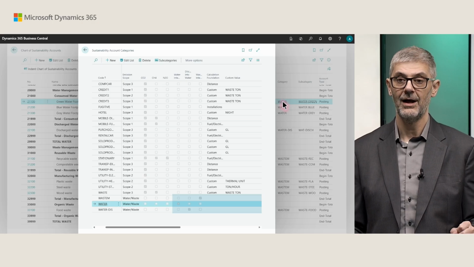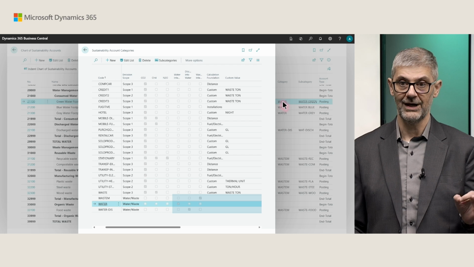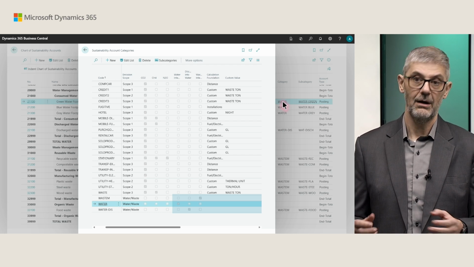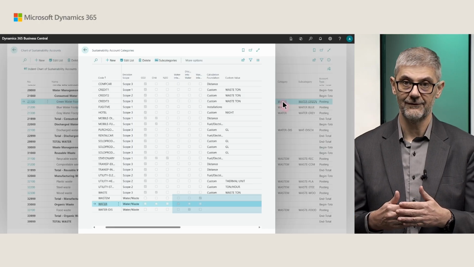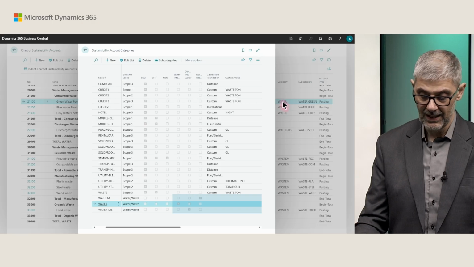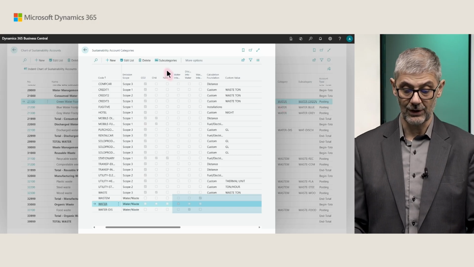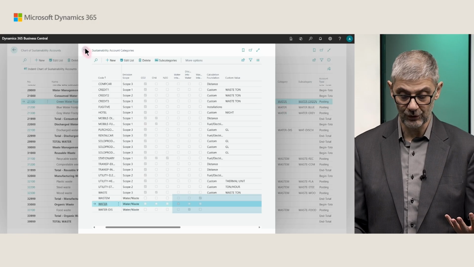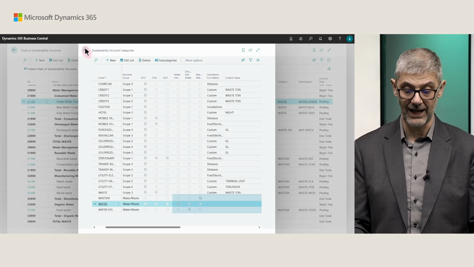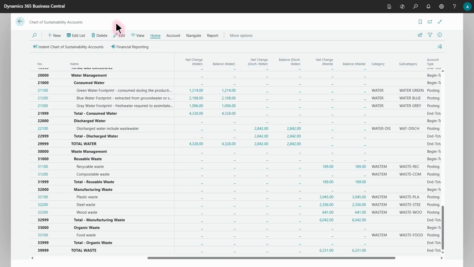Only custom formula is related to both water and waste management, and you can add a custom value, actually a unit of measure you want to track with your water and waste formulas. Then that's it. Related to categories, you just need to set up what you want to track, actually what you will enforce users to enter into the journal line. And then we can look into subcategory.